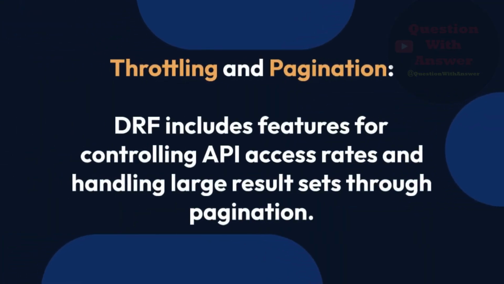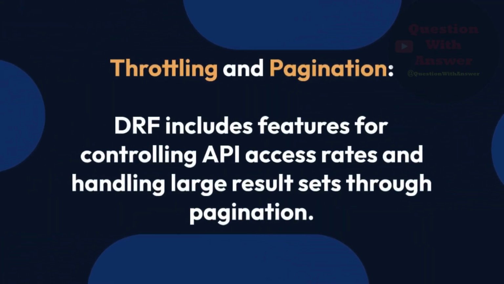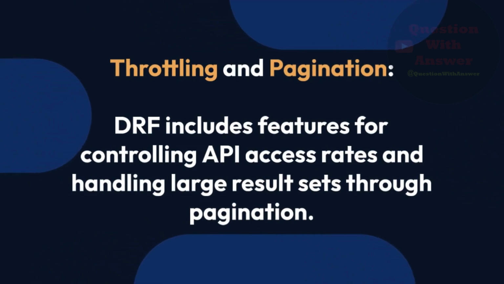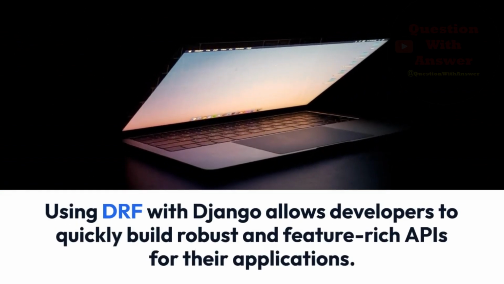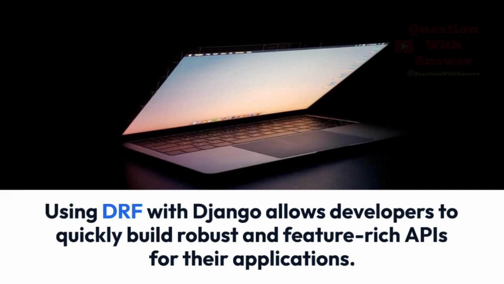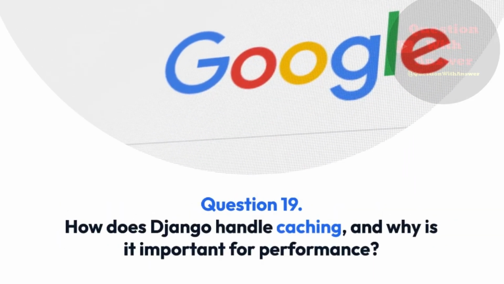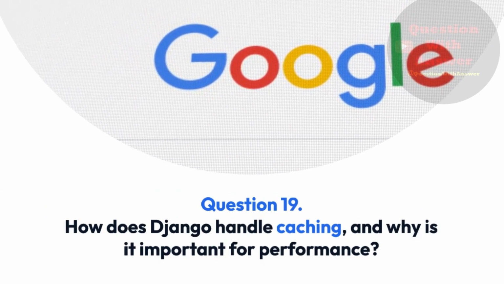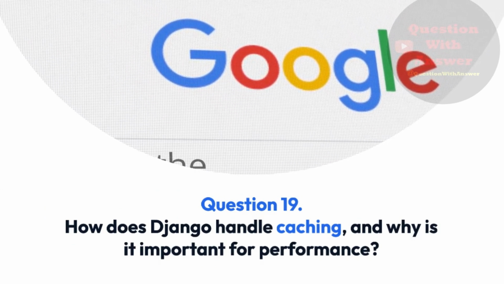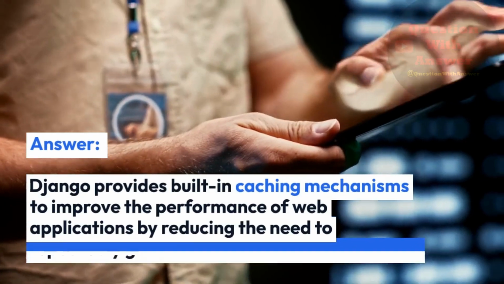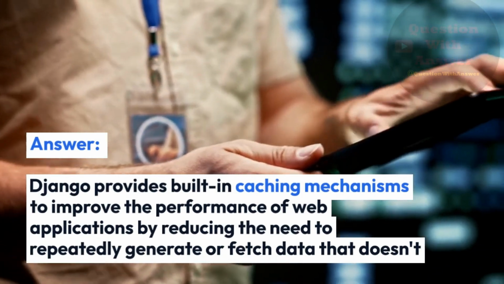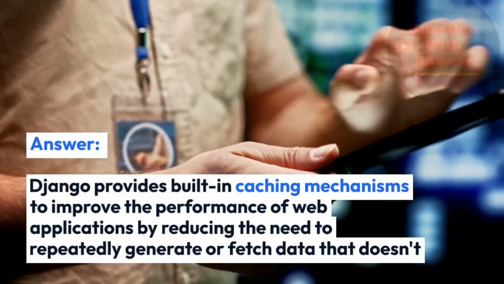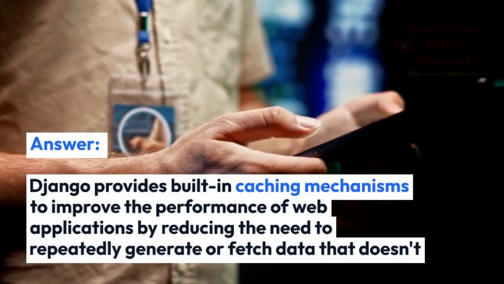Throttling and pagination. DRF includes features for controlling API access rates and handling large result sets through pagination. Using DRF with Django allows developers to quickly build robust and feature-rich APIs for their applications. Question 19. How does Django handle caching, and why is it important for performance? Answer. Django provides built-in caching mechanisms to improve the performance of web applications by reducing the need to repeatedly generate or fetch data that doesn't change frequently.